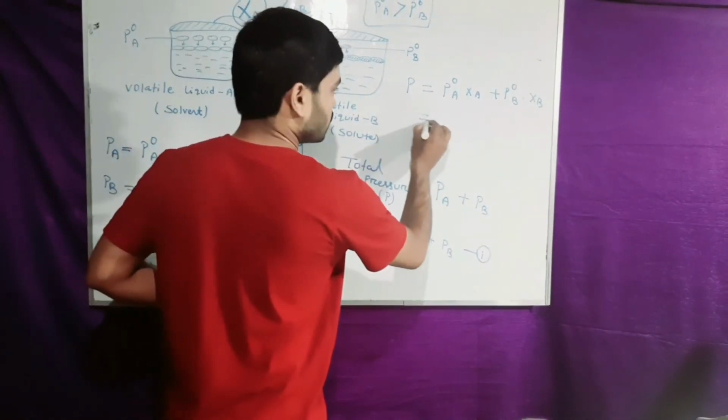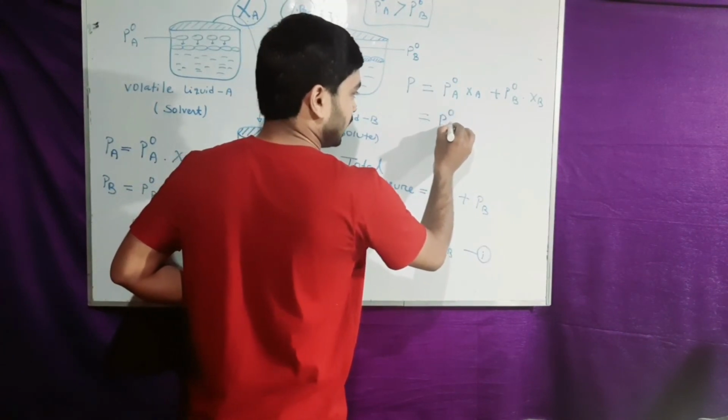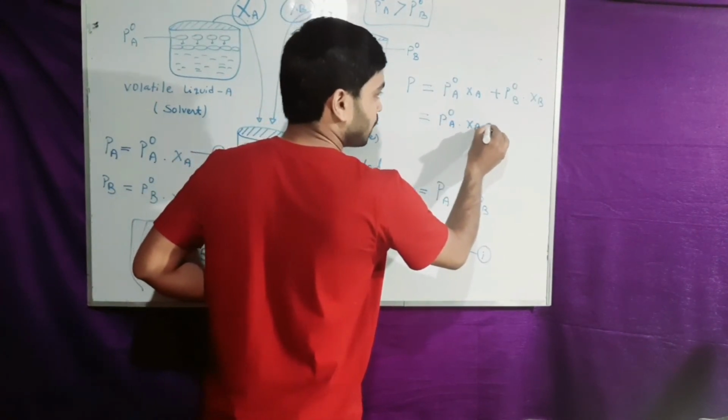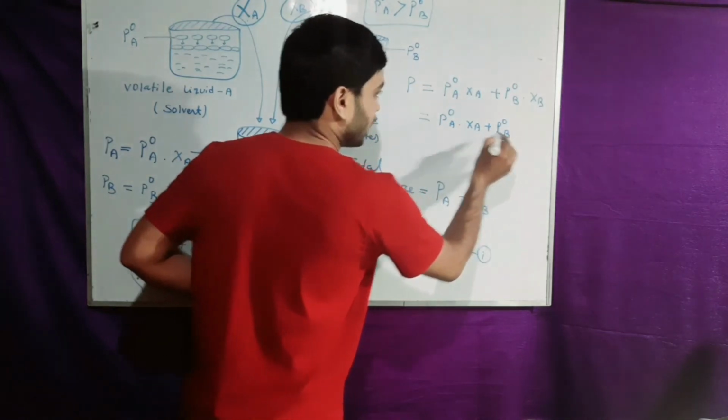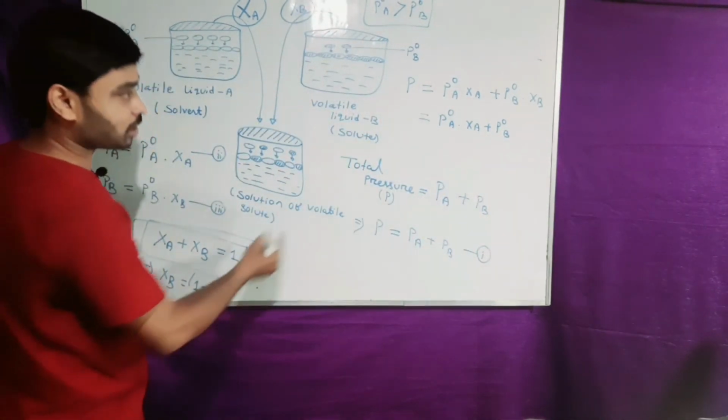That means I am using P naught A into Xa plus P naught B, where Xb is replaced by 1 minus Xa.